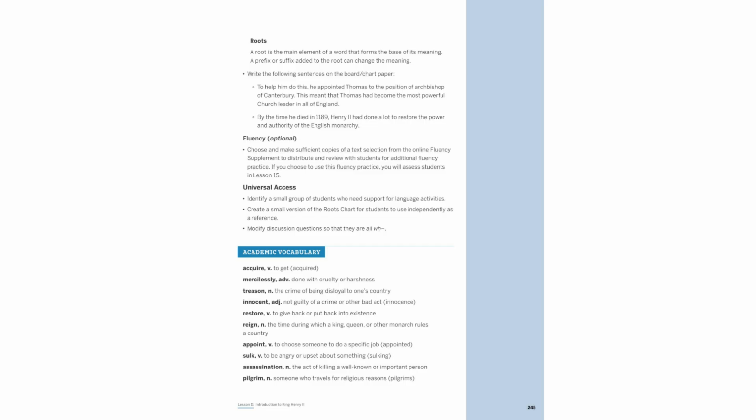King Henry II appointed Thomas as the Archbishop of Canterbury, making him the most powerful church leader in England. By 1189, Henry II had significantly restored the English monarchy's power. Key terms include acquire, mercilessly, treason, innocent, restore, reign, appoint, sulk, assassination, and pilgrim.